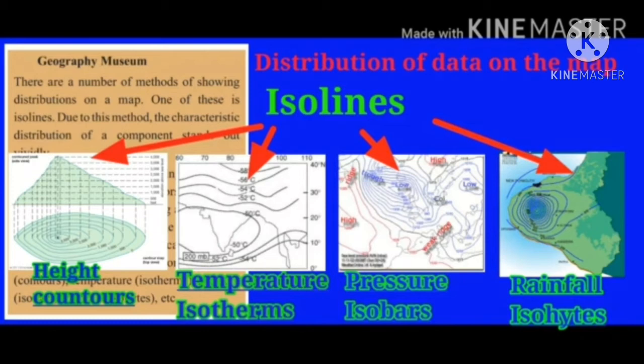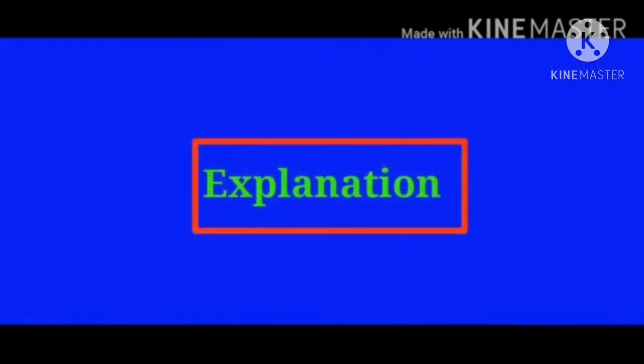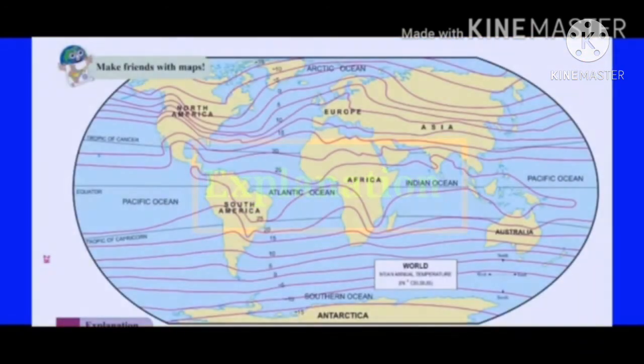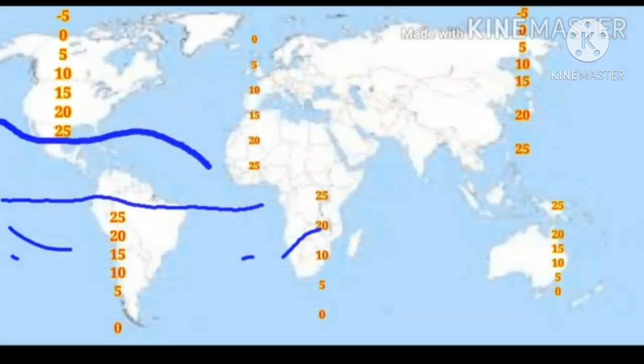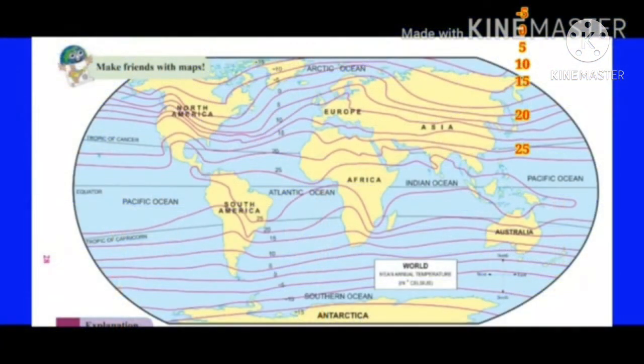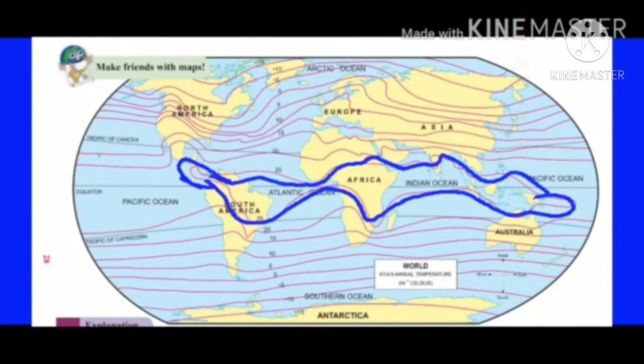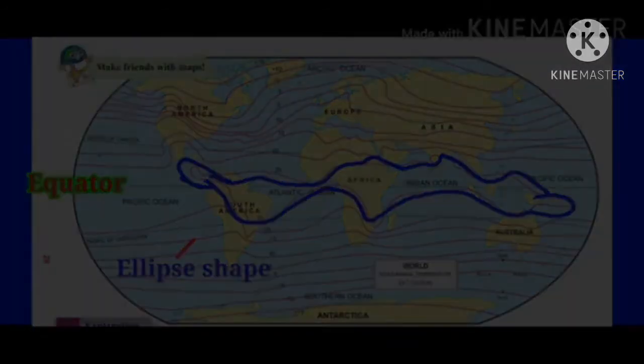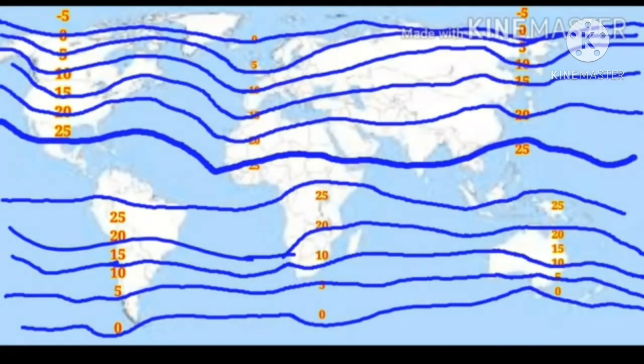Explanation. Considering the temperatures of various places on the earth, a map of global distribution is prepared. It is drawn with the help of isotherms. Isotherms are lines that connect places with the same temperature after avoiding the effect of altitude.